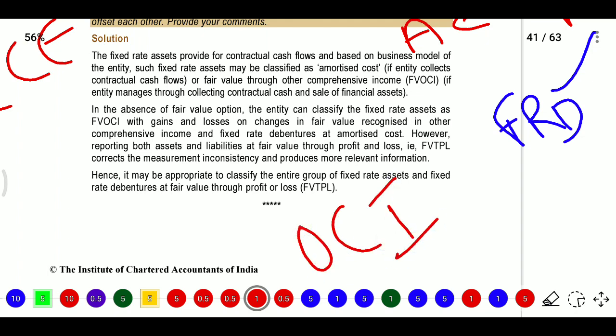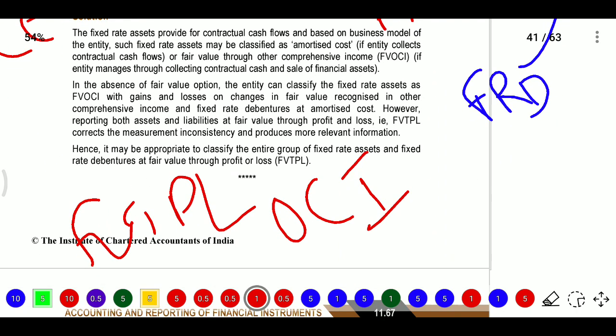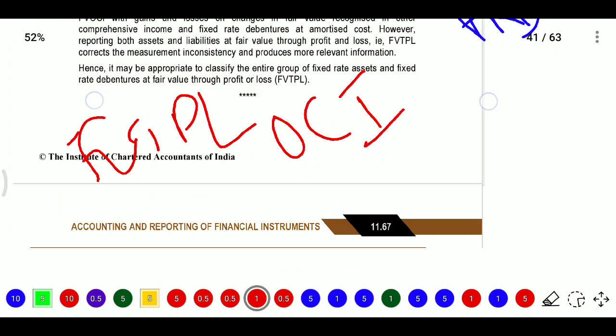So we need to recognize in OCI, and fixed rate debentures at amortized cost. However, reporting both assets and liabilities at fair value, that is FVTPL, corrects the measurement inconsistency and produces more relevant information. So hence it may be appropriate to classify the entire group of fixed rate assets and fixed rate debentures at fair value to PNL.